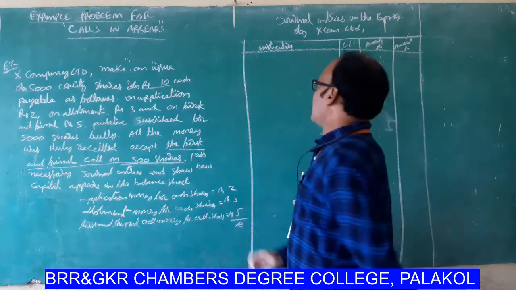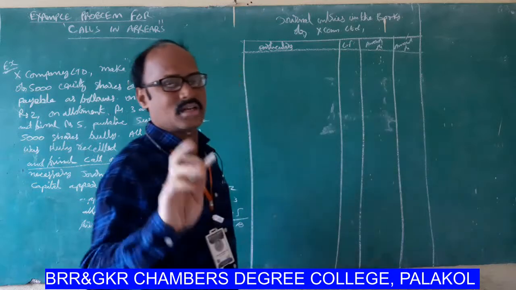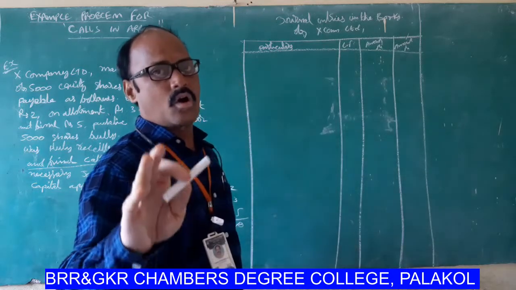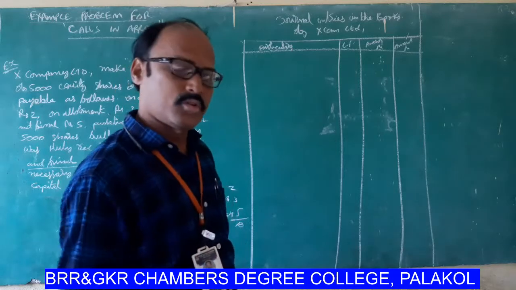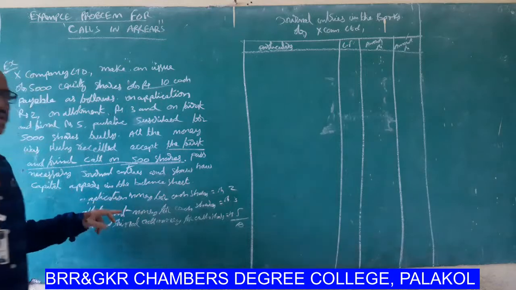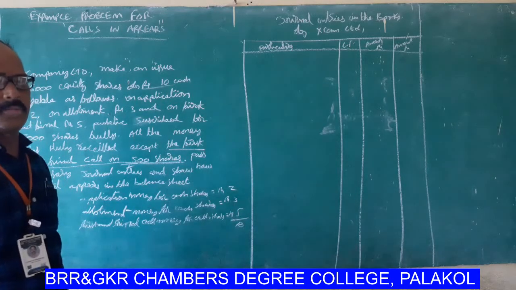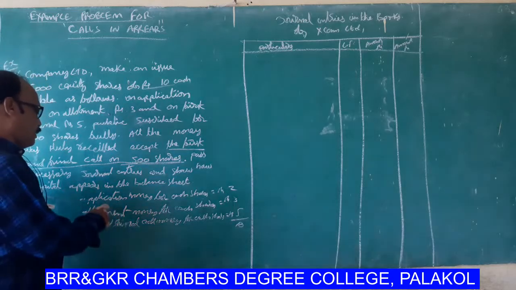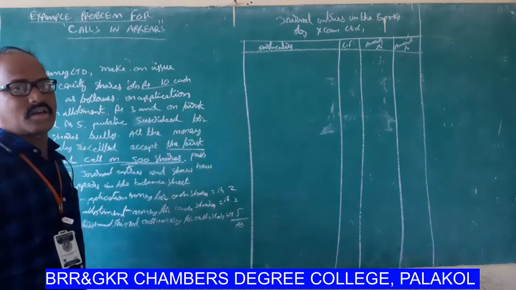Let us see the general entries in the books of X Limited when calls in arrears are present in the problem. You know this very well, as we have already worked through 4 problems. For application money, 2 transactions are required.